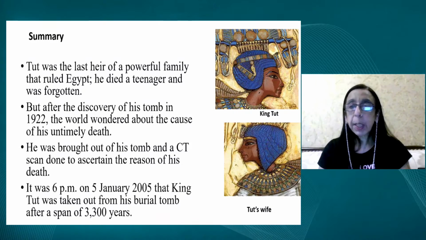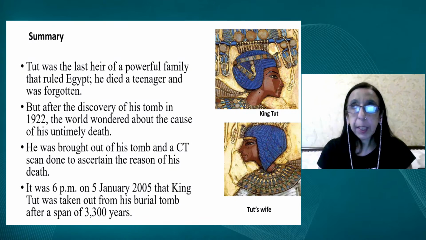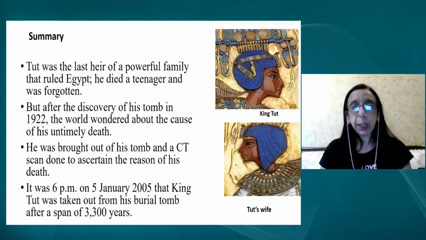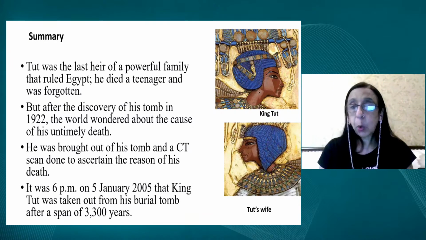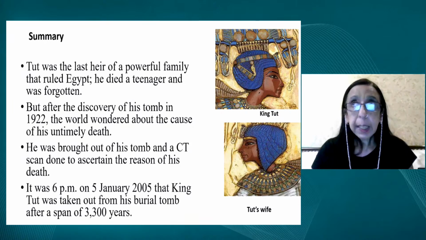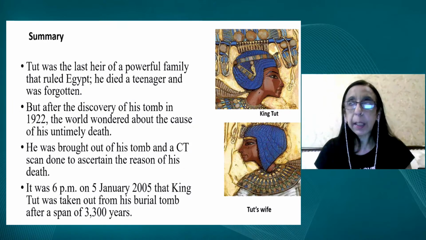But when was his tomb discovered and how was it discovered? His tomb was discovered on November 1, 1922. And when it was discovered, there were many questions that were raised. First and foremost, what was the cause of his untimely death? Please let me tell you that his death at around 19 was untimely. He was known as the boy king because he died so young. Now, what caused his untimely death?